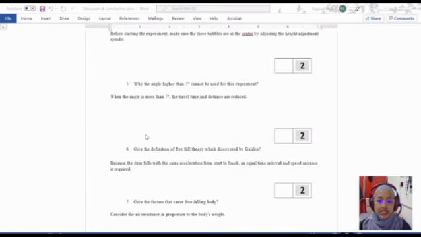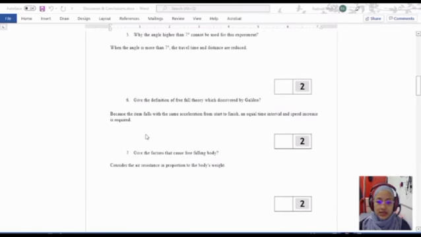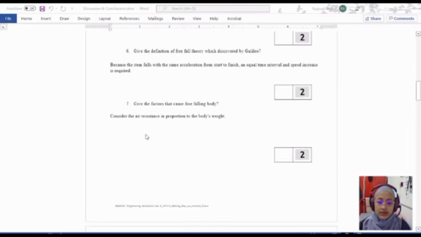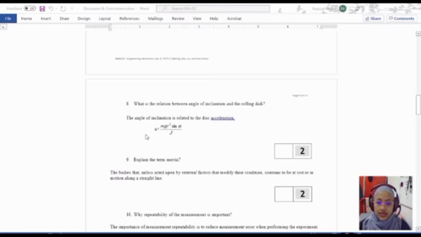When the angle is more than 7 degrees, the travel time and the distance are reduced. Number 6 is give the definition of the free fall theory discovered by Galileo. Because the item falls with the same acceleration from start to finish and in equal time intervals, the speed increase is required. Question number 7, give the factor that causes a free falling body. We consider the air resistance in proportion to the body's weight.